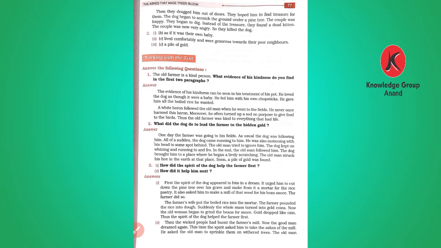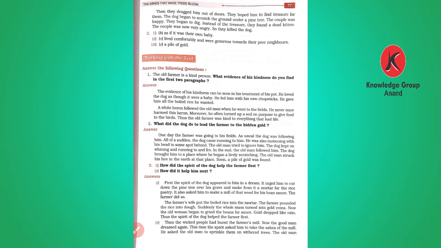The farmer was kind towards everything that had life, because on his own farm he used to put out grains for these herons to eat. He is so kind and lovable towards all living things.